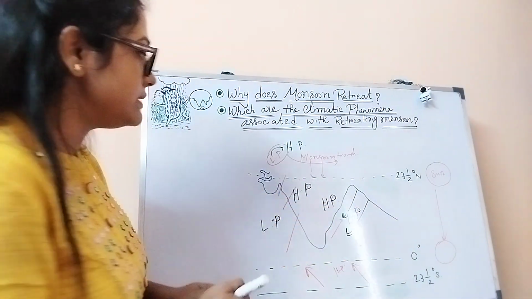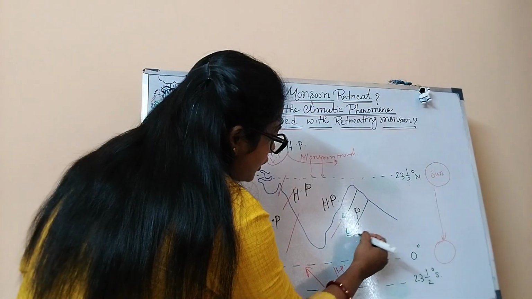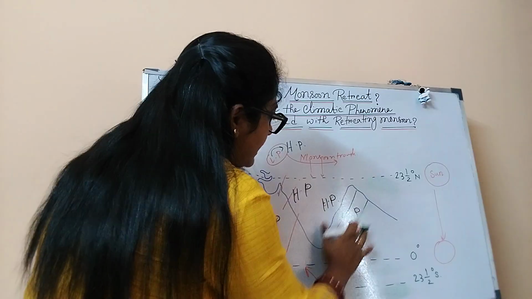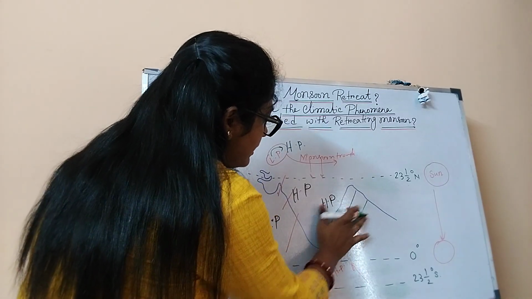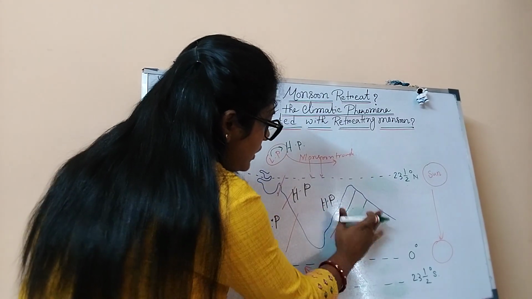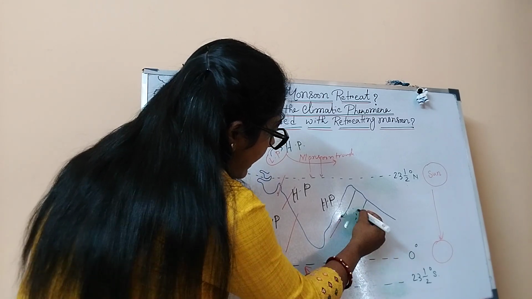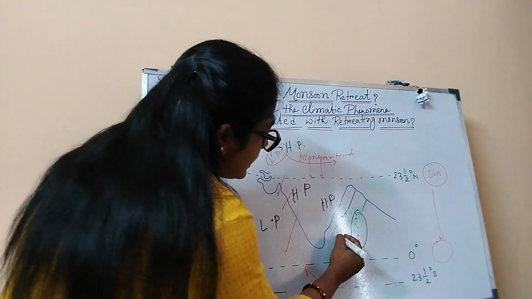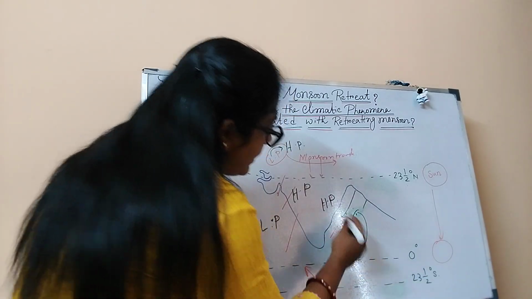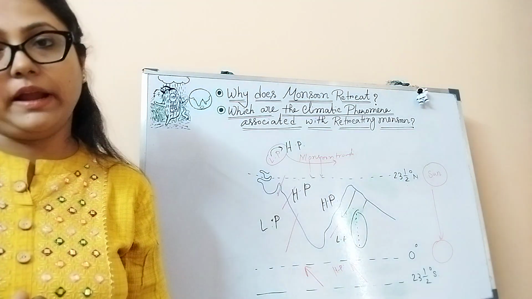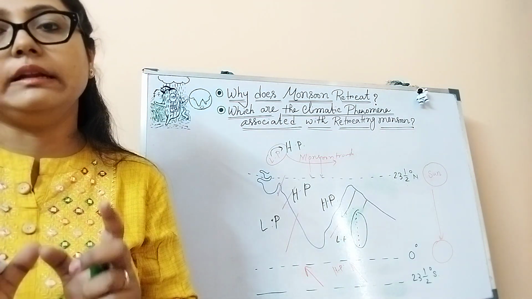As a result, you can see that a low pressure belt originates in the surrounding region of the Andaman Sea. Let me rub this. So this is the Andaman Island, and in the surrounding region of Andaman Island, the low pressure zone will be more intensified. Low pressure will be more intensified.